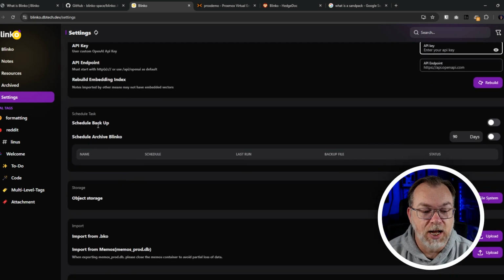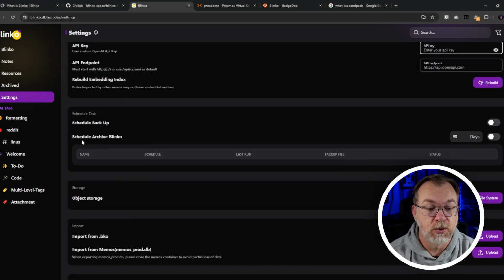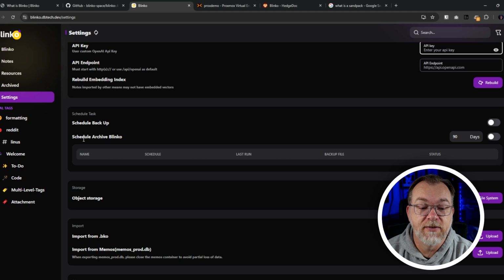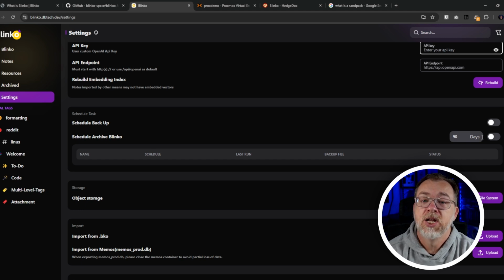And then we've got backups where we can schedule a backup. We can schedule archive Blinkos. So basically any Blinko that is more than 90 days old will get archived, not deleted, but archived to help kind of keep things a bit cleaner in your setup.